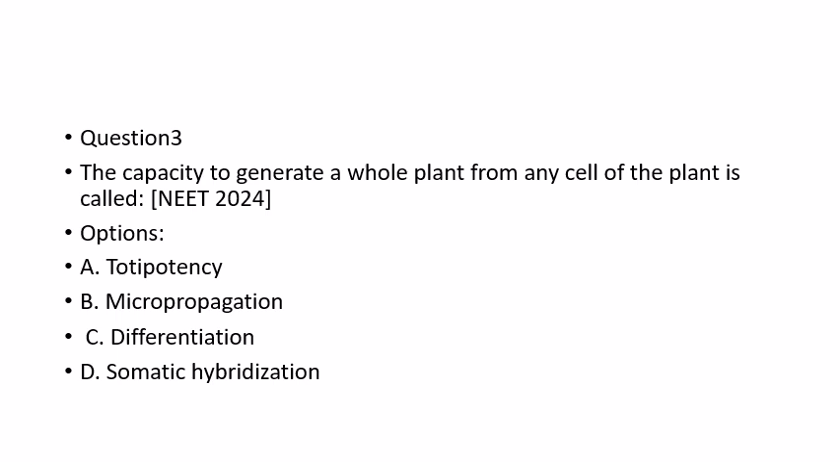Here we have another question, children. The capacity to generate a whole plant from any cell of the plant is called what? This question was also asked in NEET 2024. The options given are: first option totipotency, B micropropagation, C differentiation, D somatic hybridization. So the answer for this question is option A, that is totipotency. What does it mean? It is defined as the capacity to generate a whole plant from any cell of the plant. So that is what we call totipotency. Is it clear? Shall we move on to our next slide?